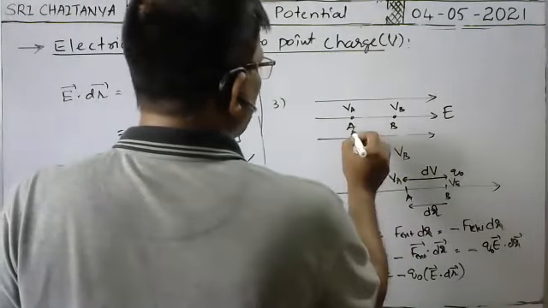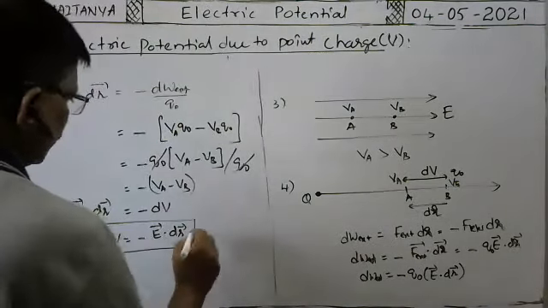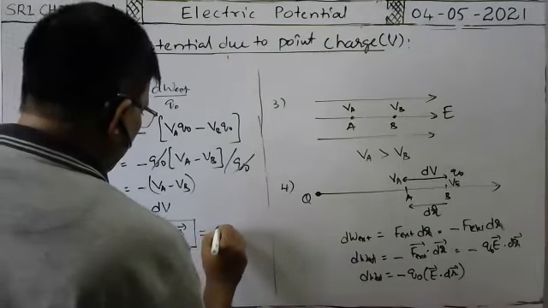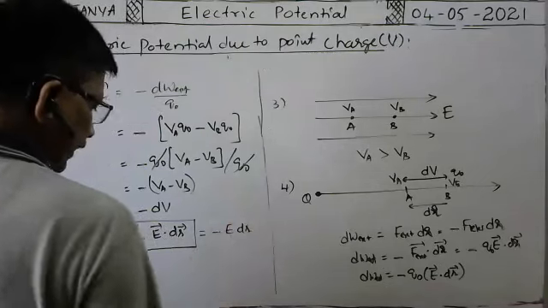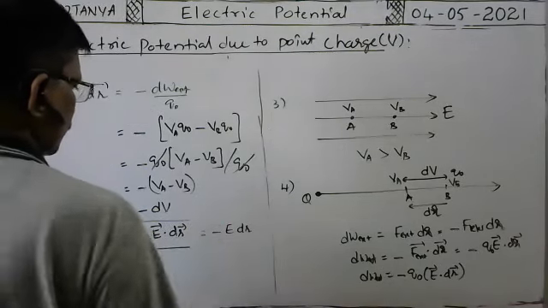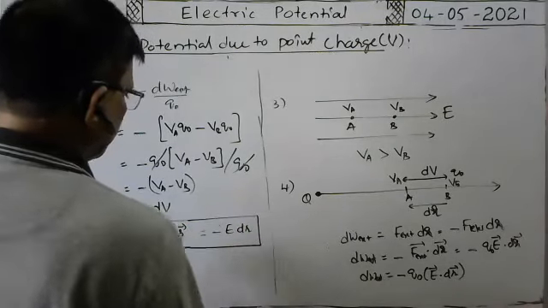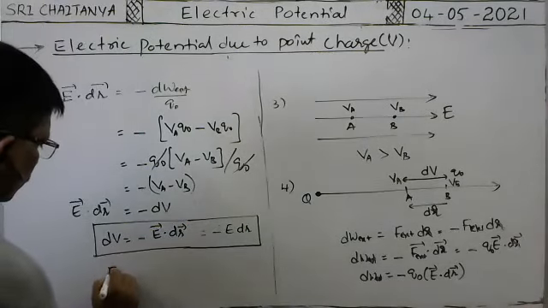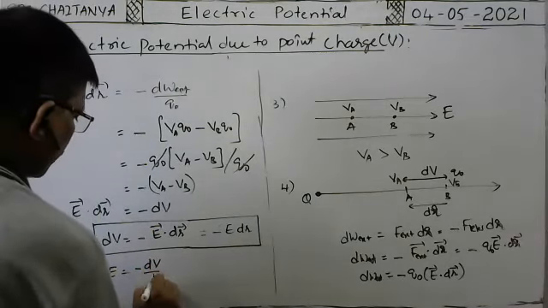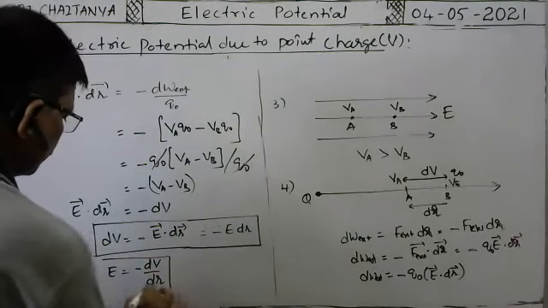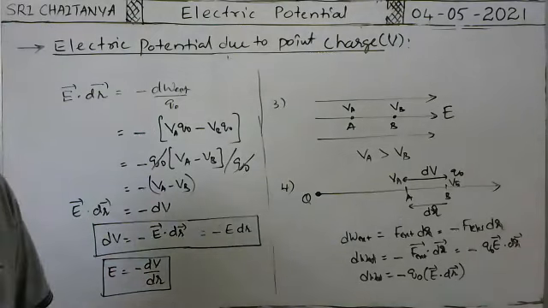As you see, previously we had taken dx bar in this direction. Here dr bar is in this direction, and E is also in the same direction. That's why this can also be written simply as minus E dr. E dr cos 0 means E dr. We can write like this also: E is equal to minus dV by dr.